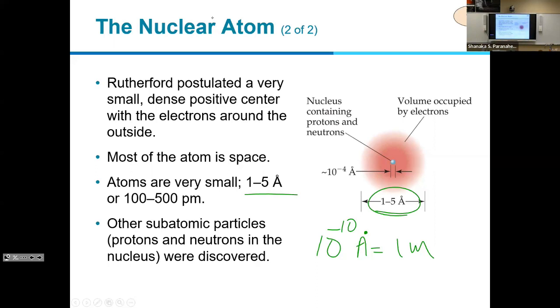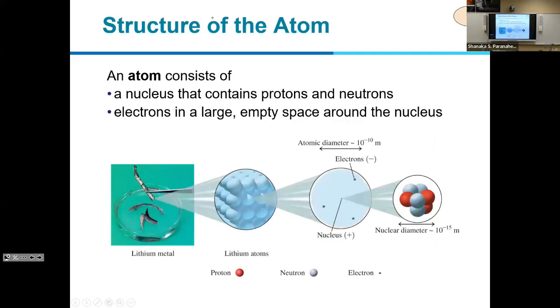So most of the atom is empty space, atoms are very small, and the other subatomic particles, protons and neutrons in the nucleus, were discovered by other scientists. So protons and neutrons are in the center. So when we think about a material, this is the real world, what we see with our naked eye. This is a piece of lithium. It's a soft metal.